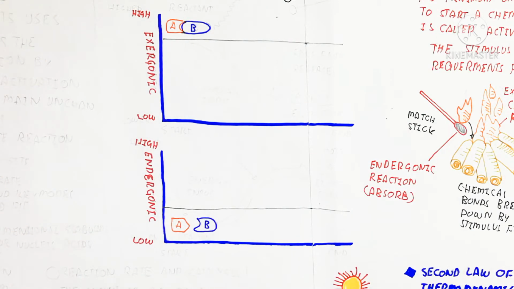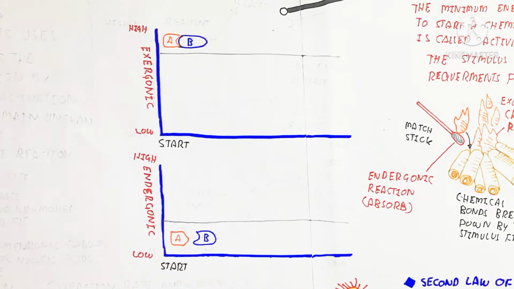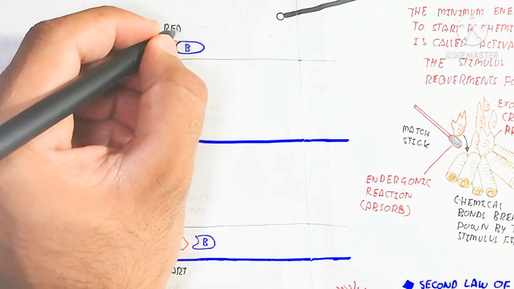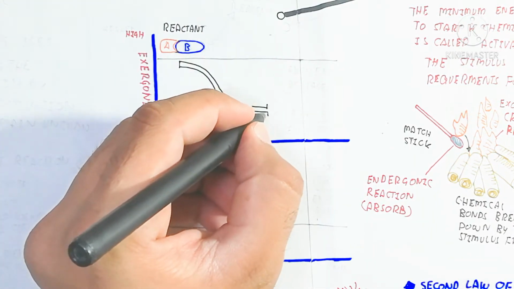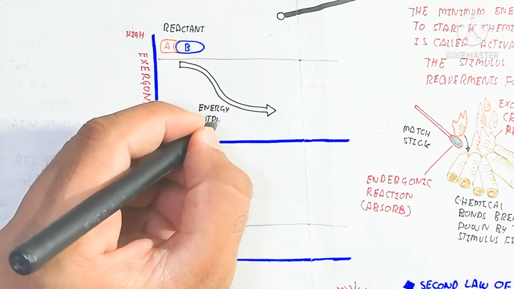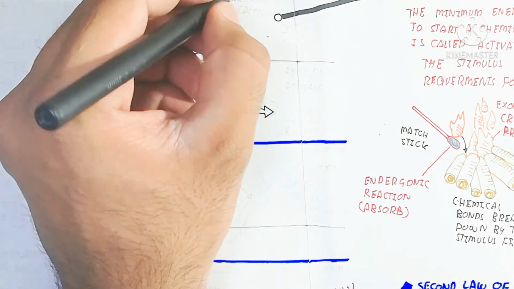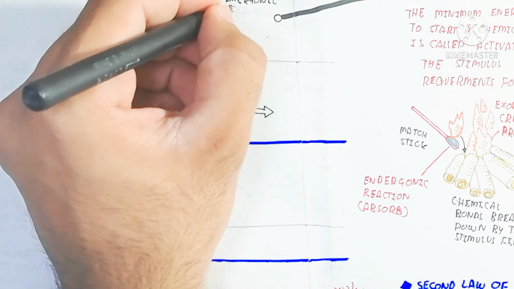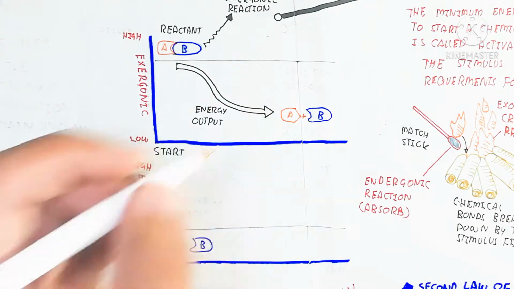reaction. So here is the reactant made up of A and B. That means the reactant in the exergonic reaction, for example, releases energy for the breaking down of a larger molecule into the smaller molecule. So the A molecule and B molecule combine together, and that's exergonic, meaning the exit of heat. So that's energy output, and here is the less energy in the form of product. So that's the free energy released, going from high to low.